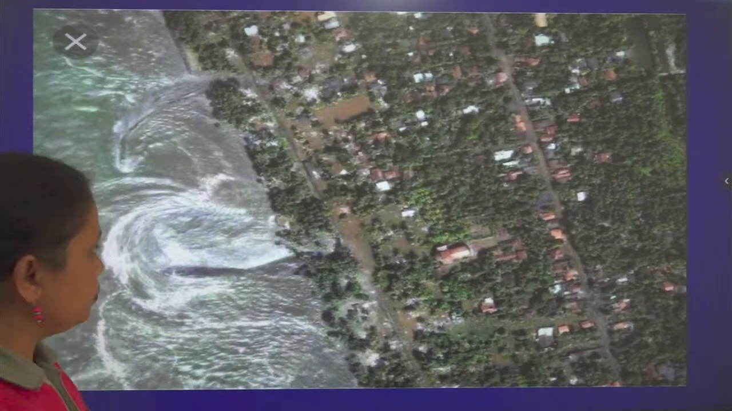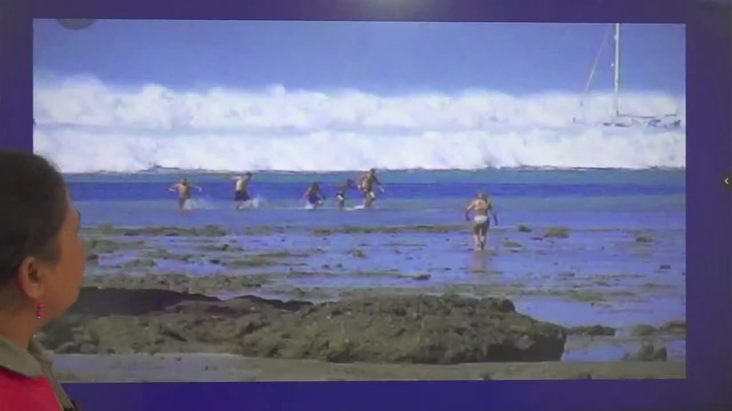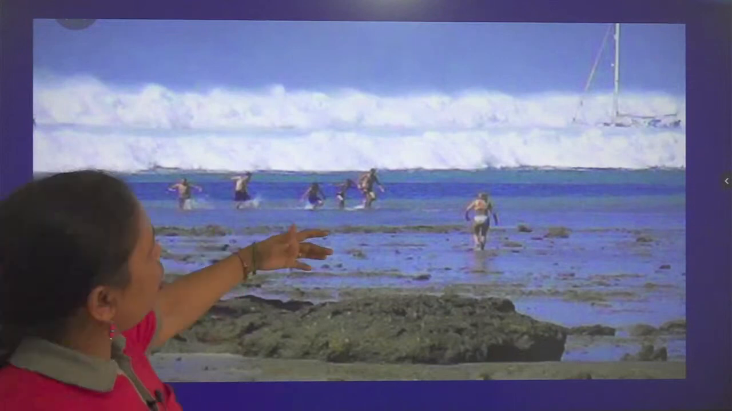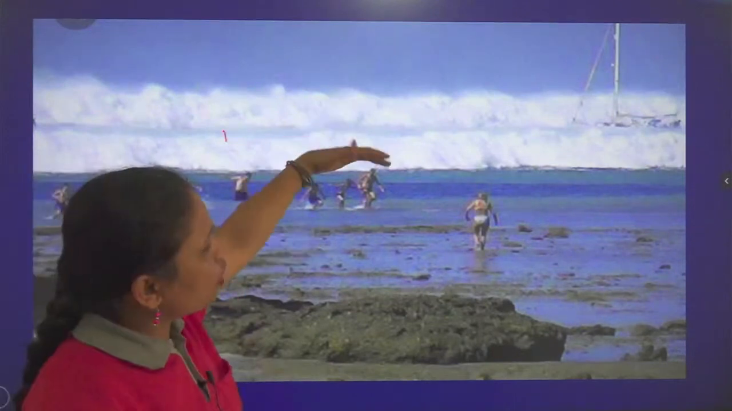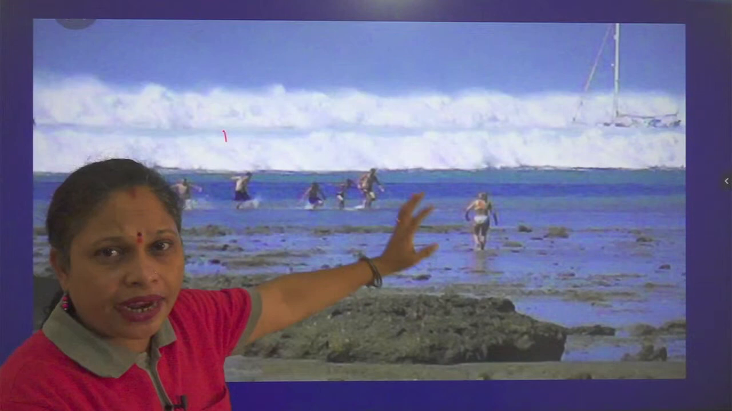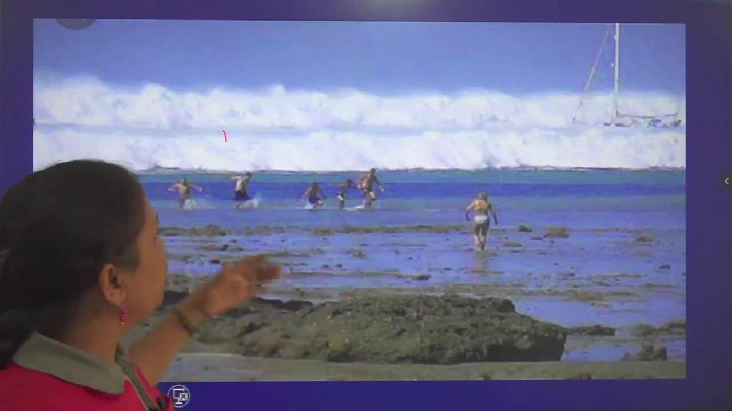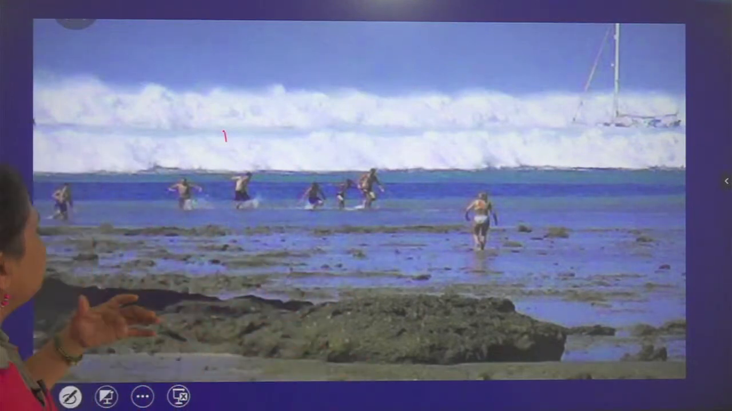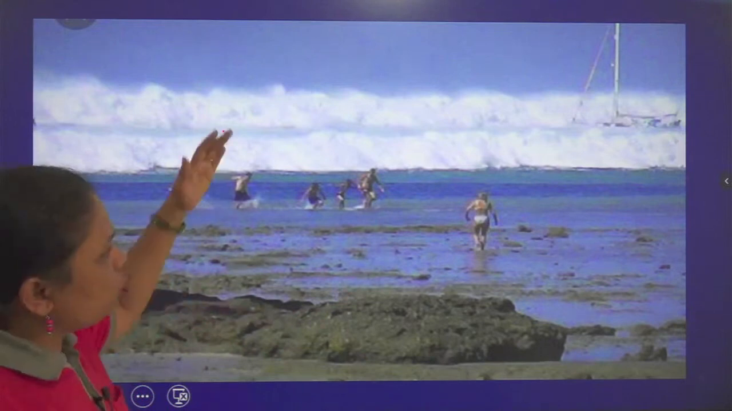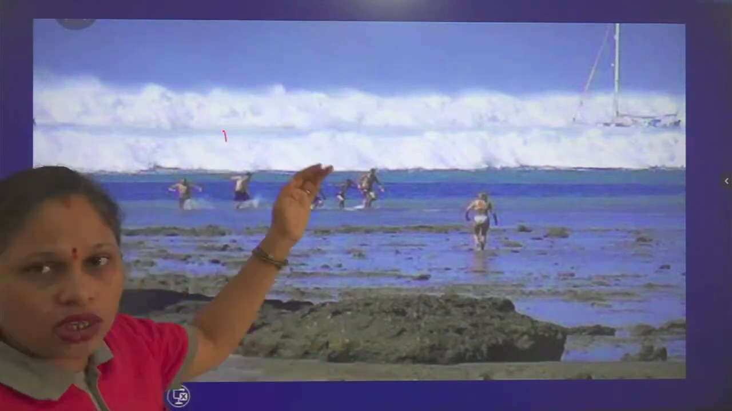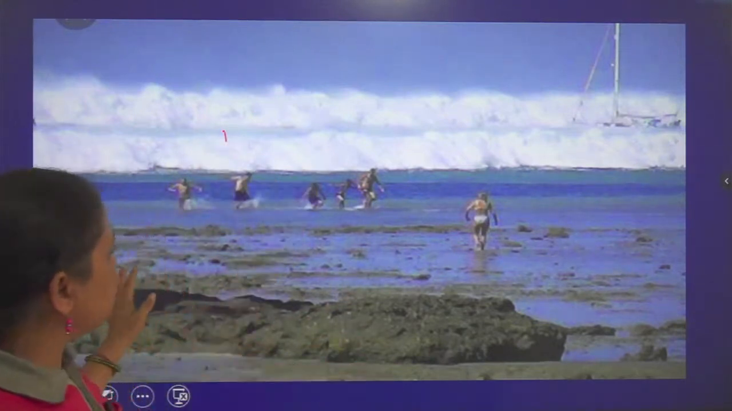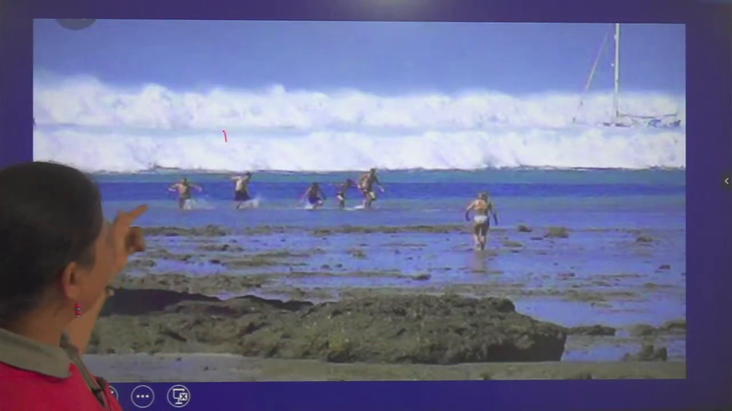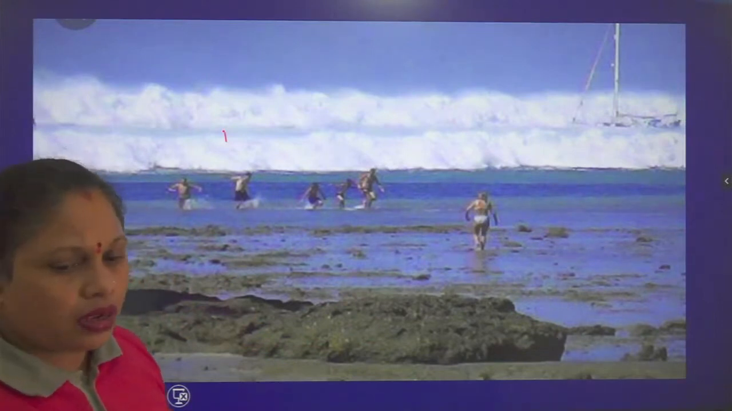Here, now see, as soon as people saw the surface water of the sea foaming and rushing at an unusual speed of flow, the people started rushing towards the beach, towards the ground along the sea. So here you can find the people rushing. Then